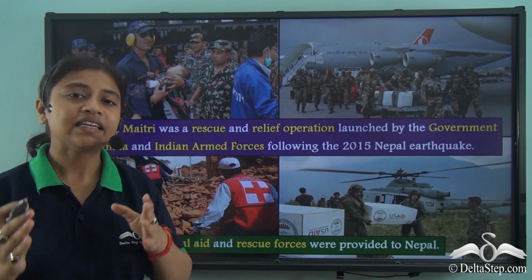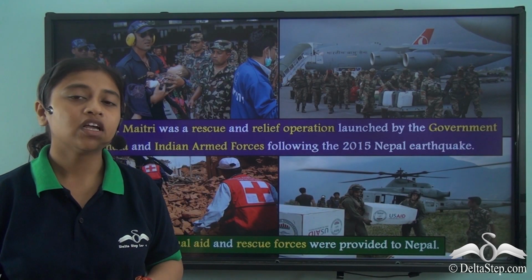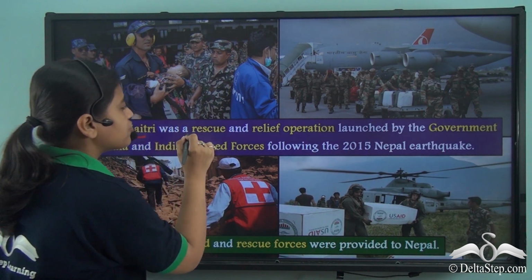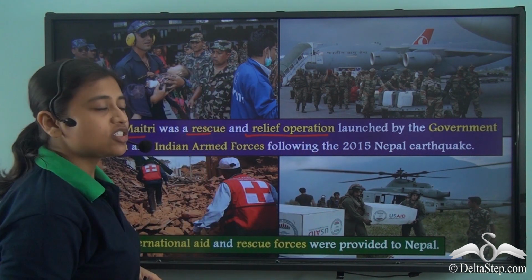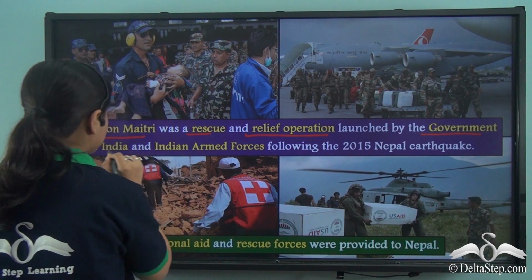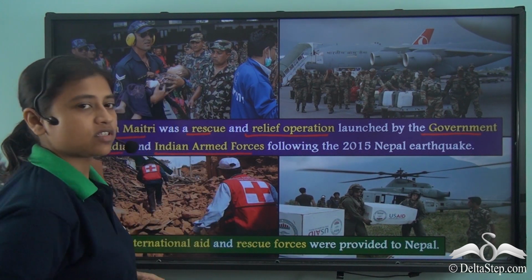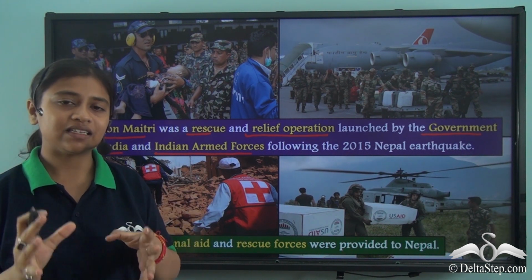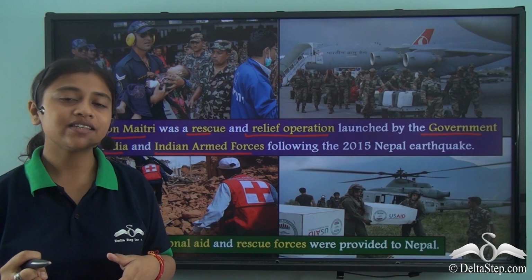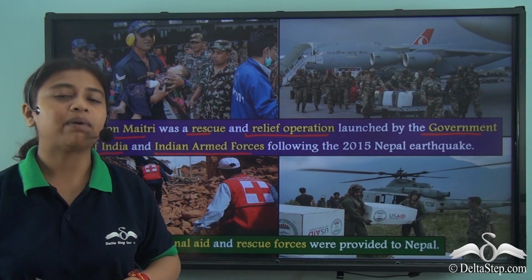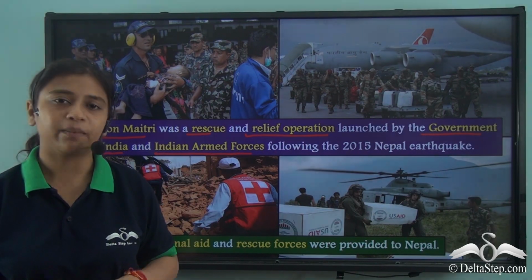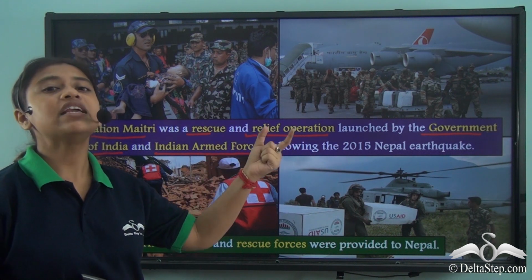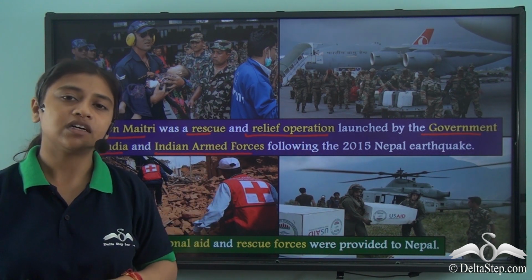India, being the immediate neighbor of Nepal, was the first one to respond to the 2015 earthquake. Operation Maitri was a rescue and relief operation launched by the Government of India and the Indian Armed Forces following the 2015 earthquake. So we see that India, being the immediate neighbor, did not hold back and instantly stood up to back up the damages incurred by the Nepalese government and the people of Nepal.